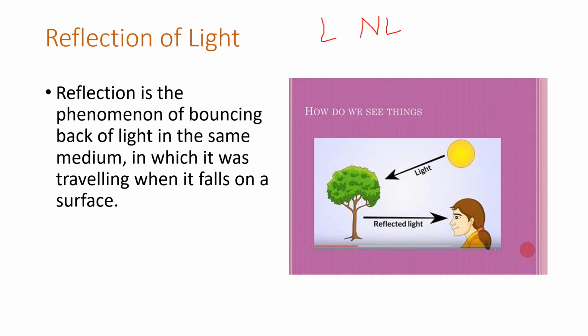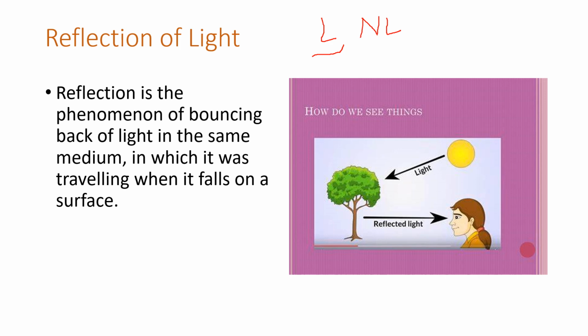Non-luminous means they don't have their own light. With the help of another object, they get light. For luminous object, the sun is a perfect example, and for non-luminous, you may take the moon as an example.